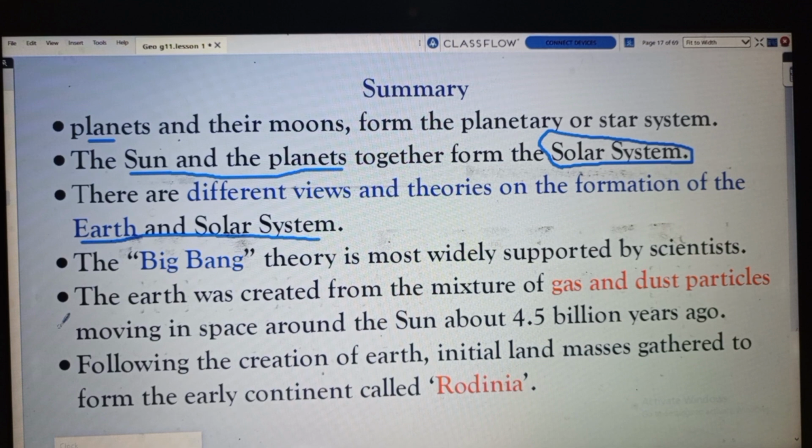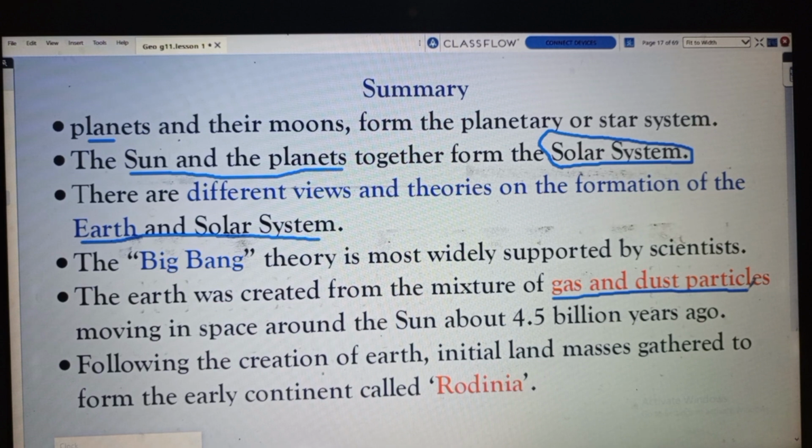According to the Big Bang theory, the Earth was created from a mixture of gas and dust particles moving in space around the sun.